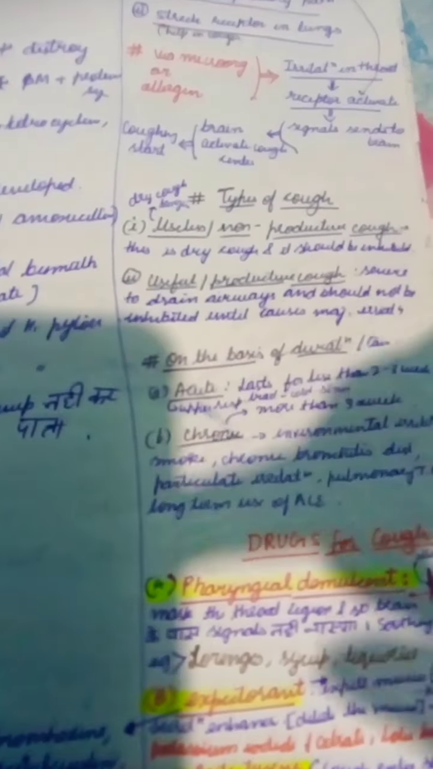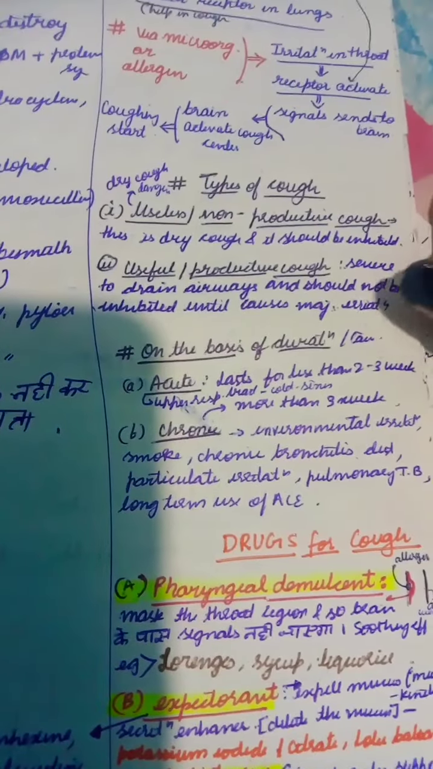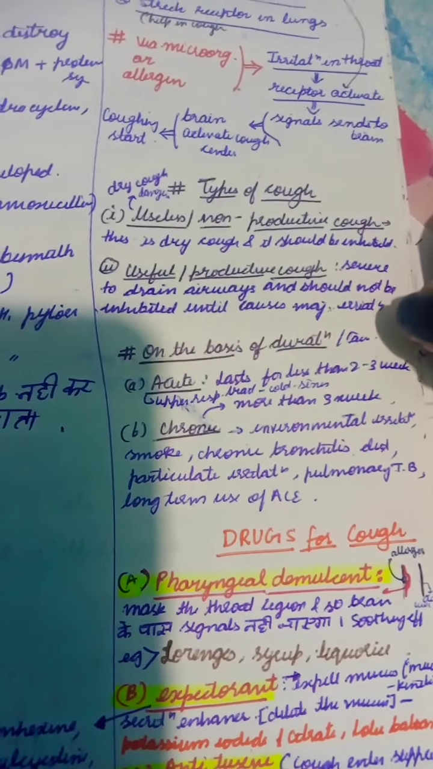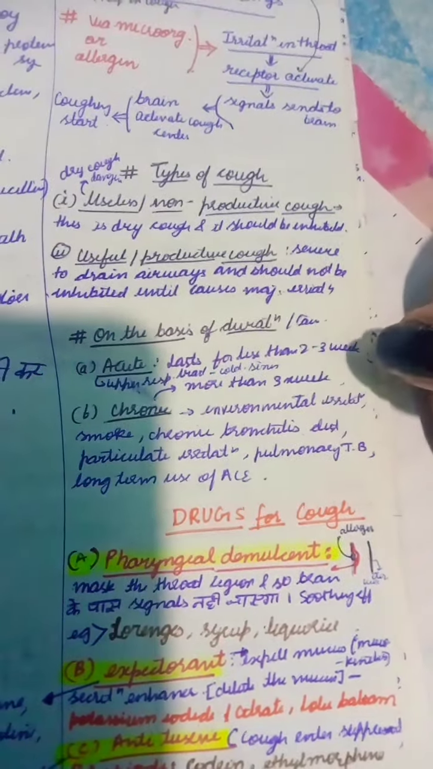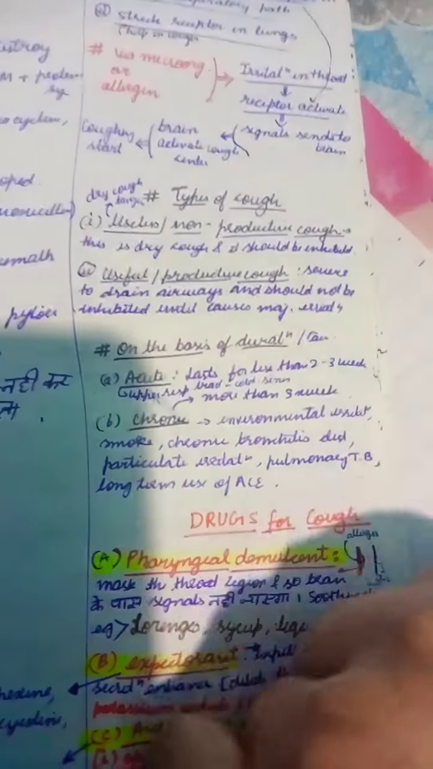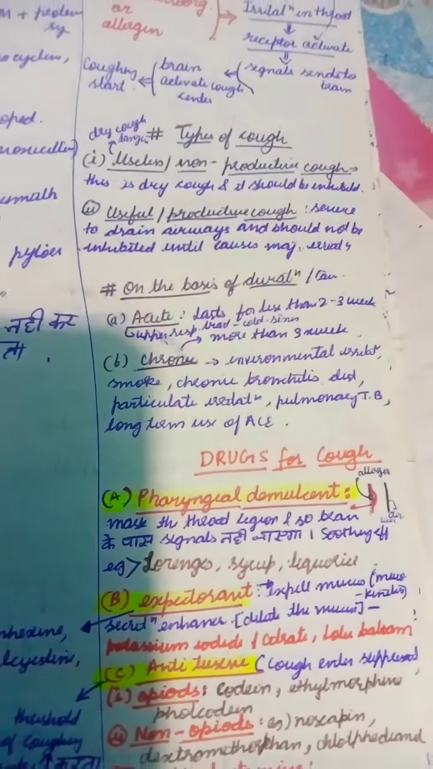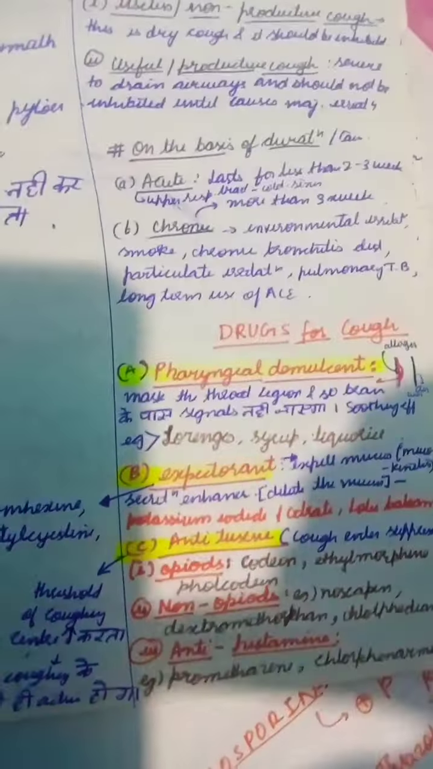Now, on the basis of duration, coughing is acute and chronic. Acute lasts for 2-3 weeks in upper respiratory tract, and chronic is more than 3 weeks. It is due to smoking and all, like long term effect. Now, drugs for the coughing.